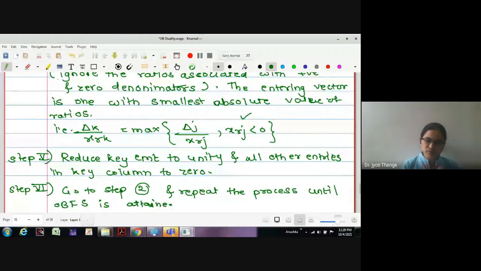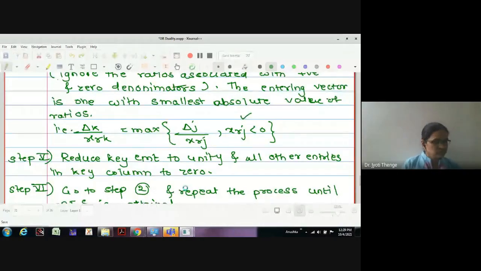Today the pen tablet is not working properly. Is the point clear to everyone? Dual simplex algorithm. As the name suggests, all the steps in this dual simplex algorithm are complementary to the simplex algorithm, right? We will take one problem on this so that the idea will be clear to you.